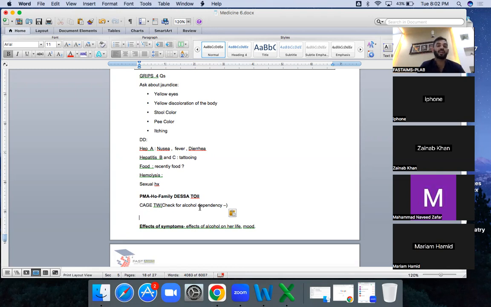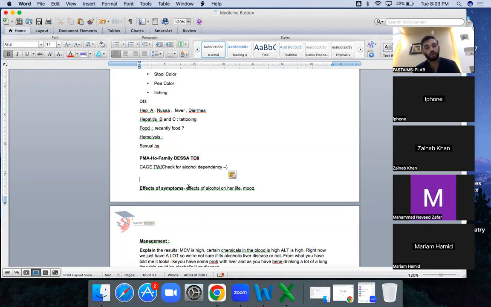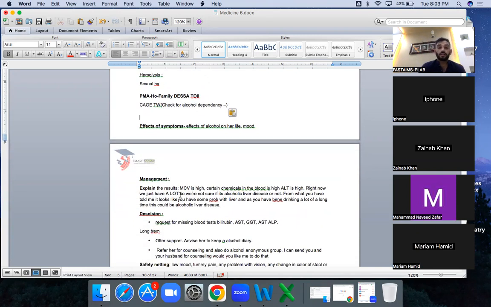This is important. Never forget doing this, because we have talked about that. What is CAGE? This is about the dependency, 4 questions. Effect of symptoms you ask. Then what is the management? The result: MCV is high, and ALT is high.